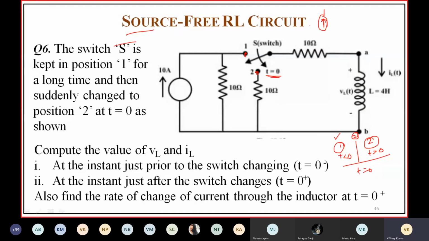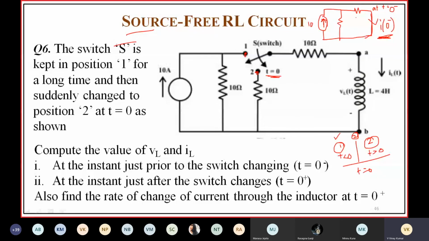The inductor acts as a short circuit at t equal to 0 minus. So by using the current division rule, you can find the value of current, IL of 0 minus, which is equal to 5 amps.